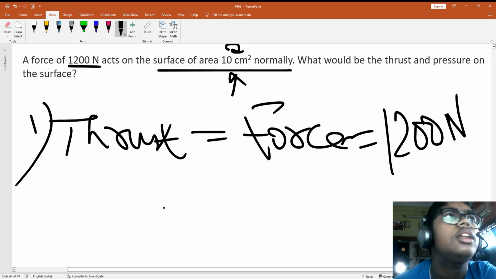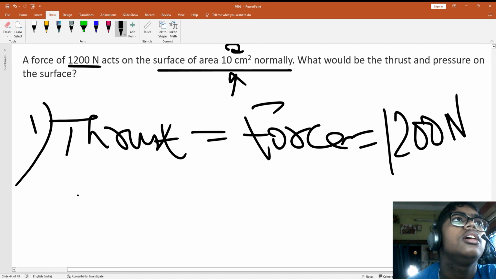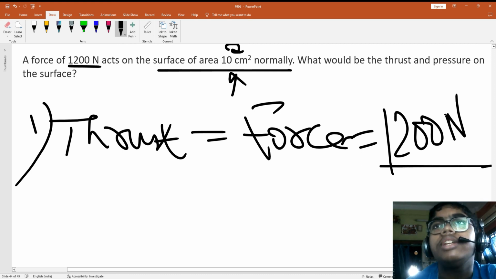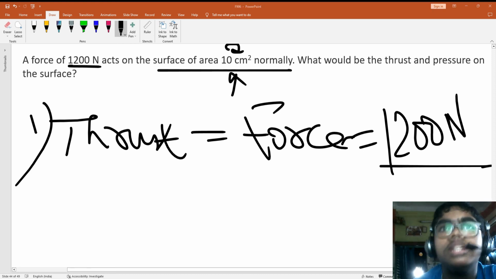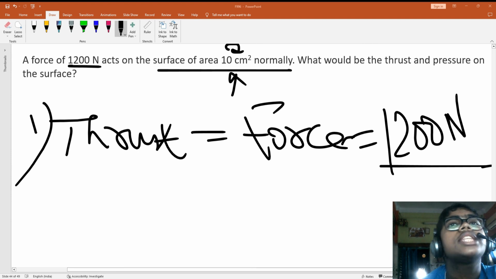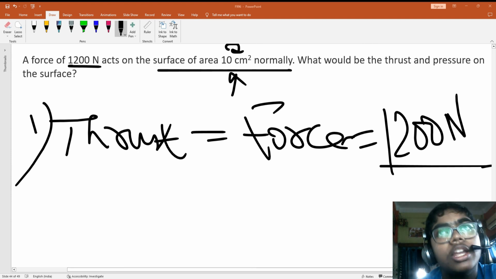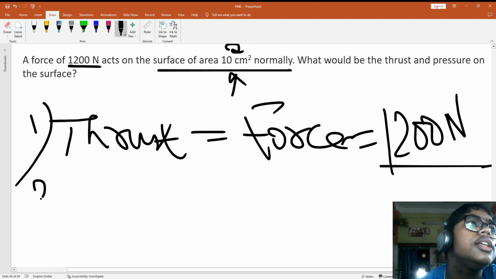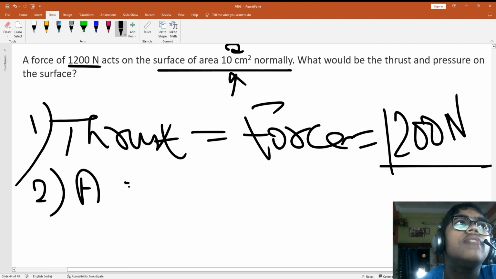So always try to give the answer in SI unit, guys. Now, Newton is in SI unit, not in dyne. I will teach you how to convert dyne into Newton, it is not in this class, I guess. So thrust equal to force equal to 12,000 Newton. And now the second point is that area. Area is 10 centimeters square.